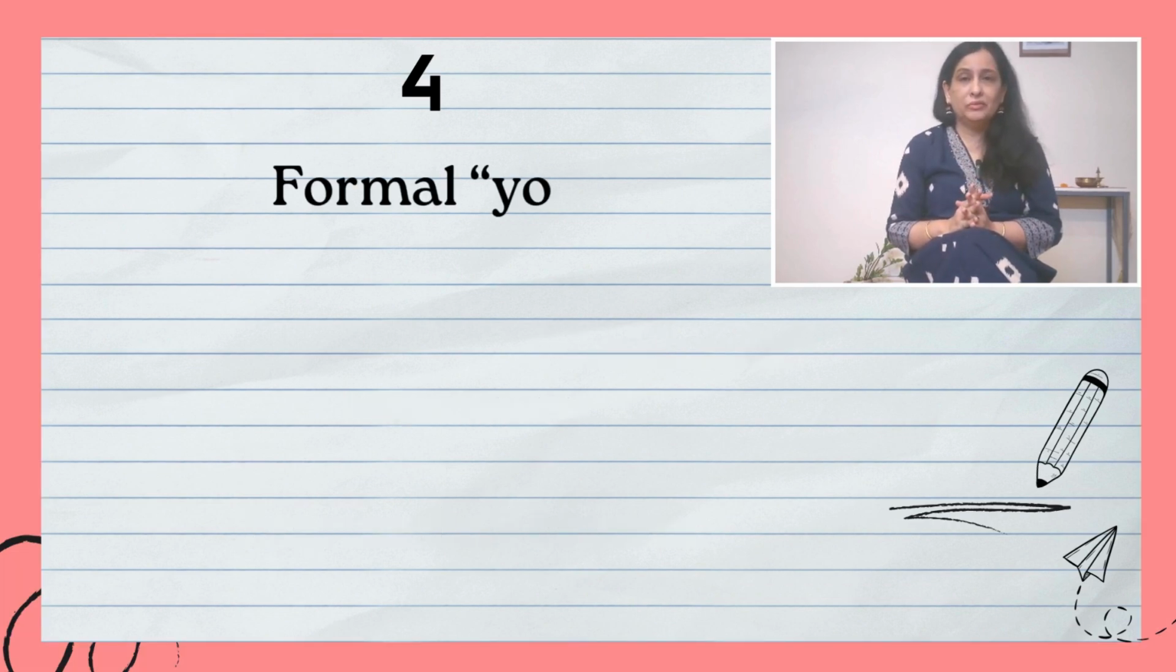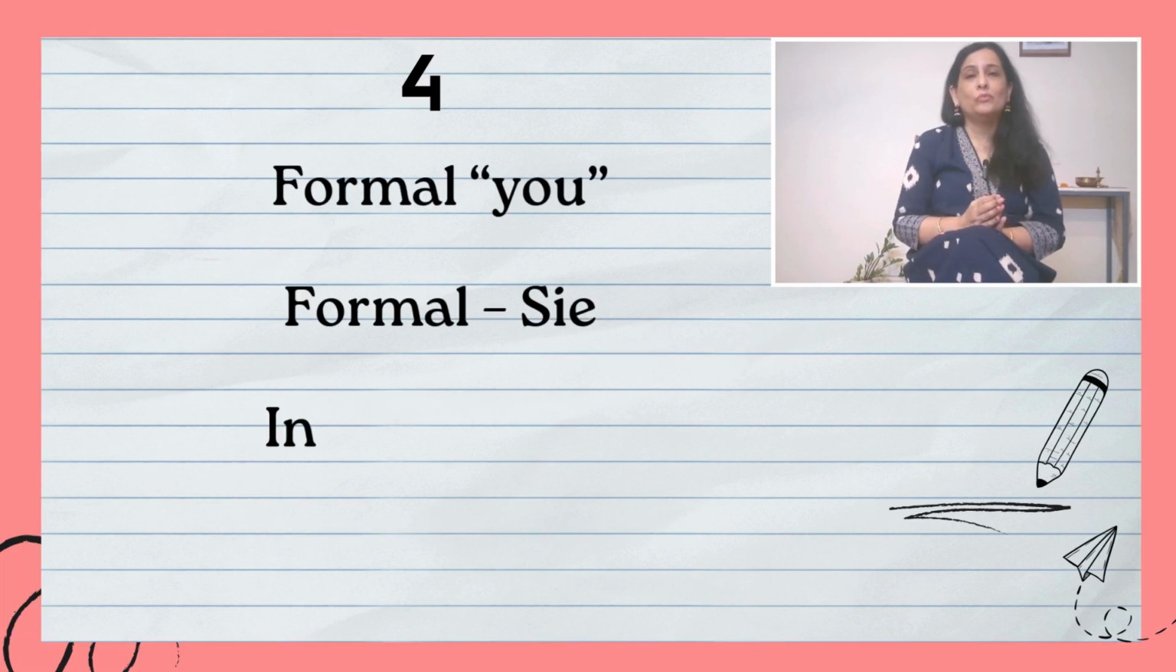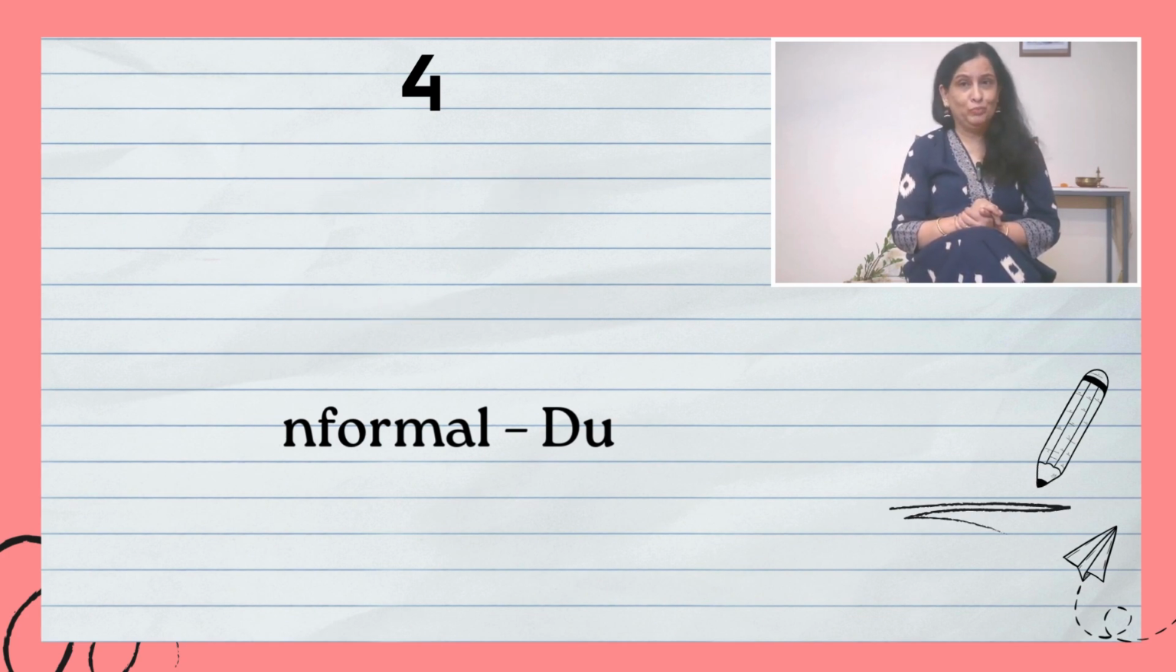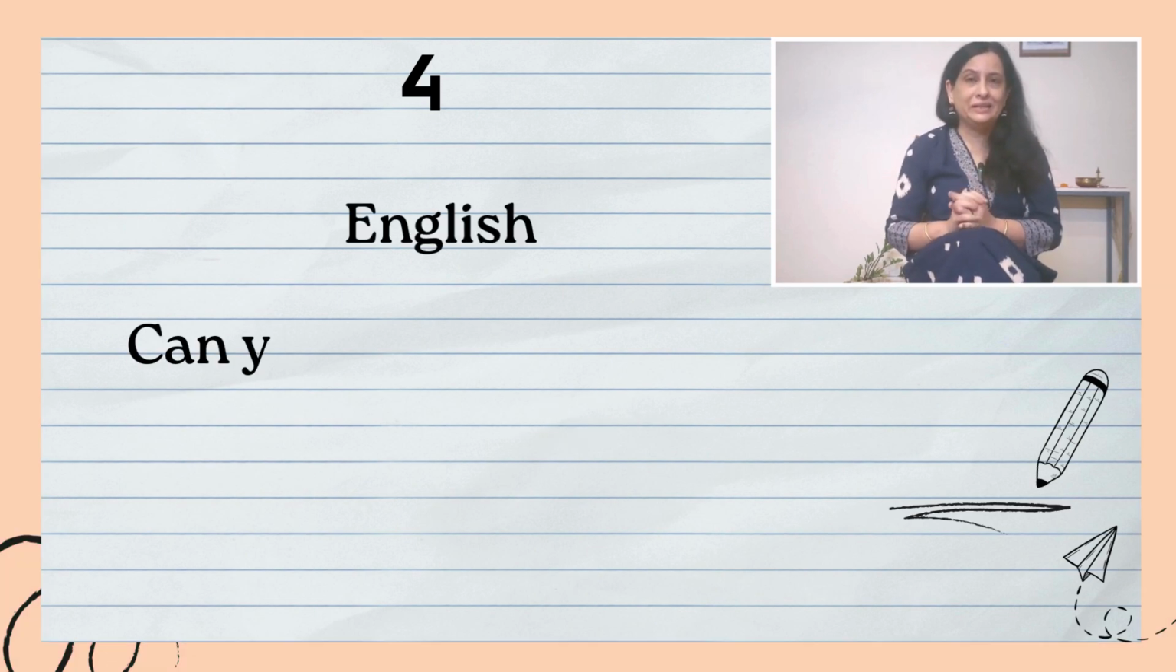Now the fourth difference is that there is a formal "you" in German. This concept is there. Like in English, we say "you" if you are talking formally, informally also, you will say "you". But in German you have to refer to someone: if you are talking formally, it will be Sie, S-I-E, and informally, it will be du. Okay, for example, we'll take one sentence.